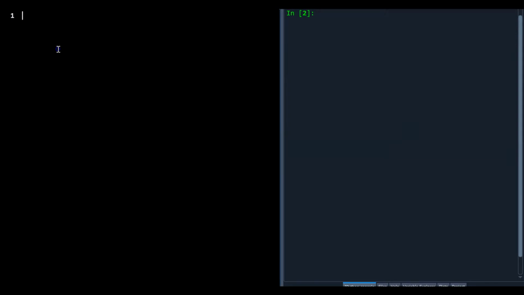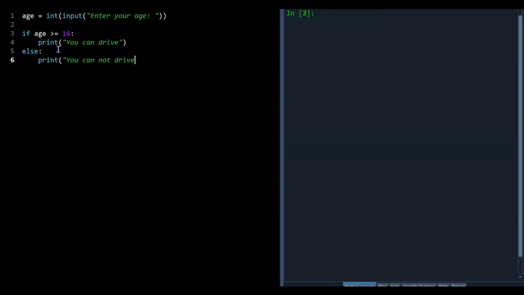So I need the age of the person running the program, so probably an integer. So enter your age, and so if the age is bigger than or equal to 16, then we'll print you can drive. And if they are not bigger than or equal to 16 years old, then they cannot drive yet. Okay.